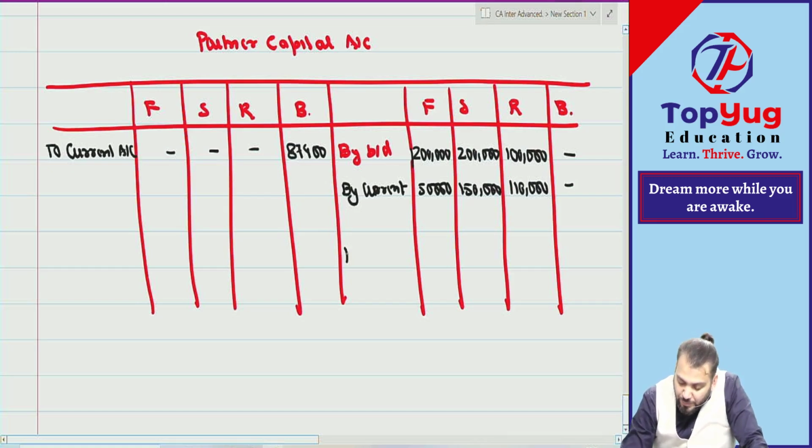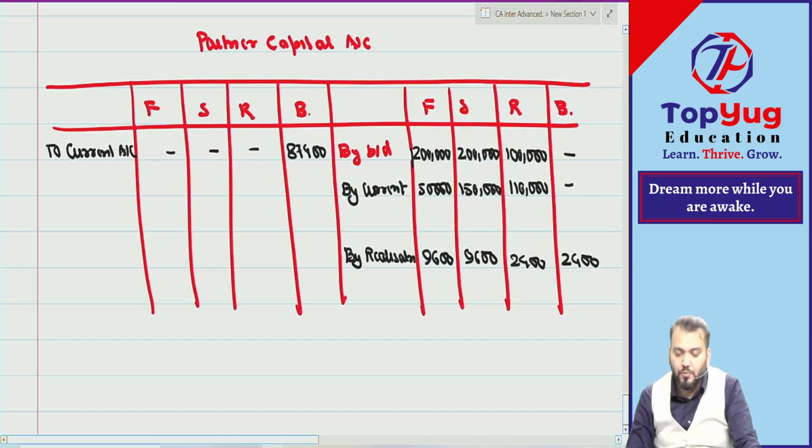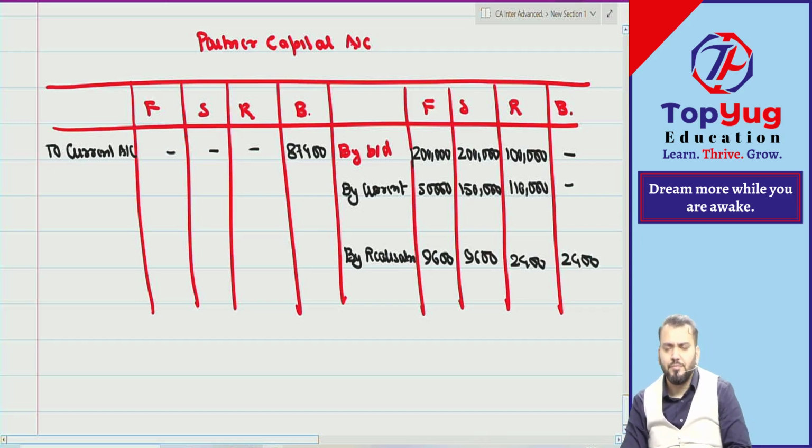Then there is a realization profit. So by realization, how much? 9,600, 9,600, 2,400, 2,400. Done. Only this much now. Simple. Now what is given?